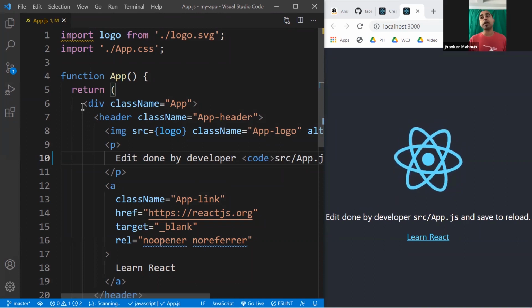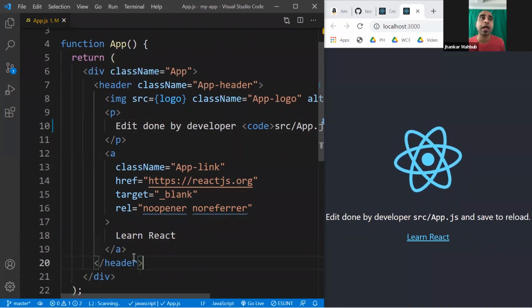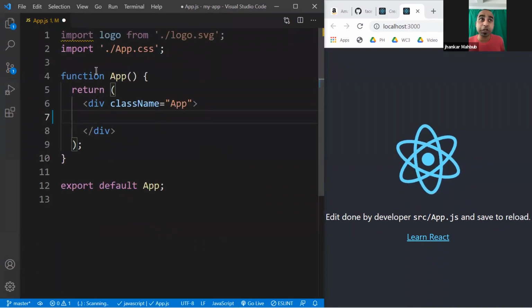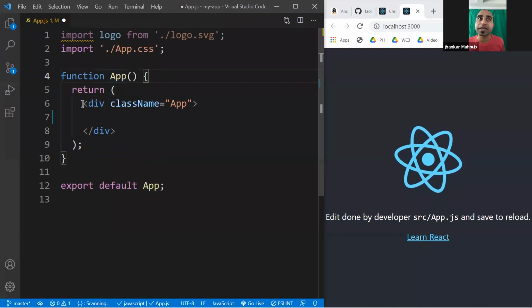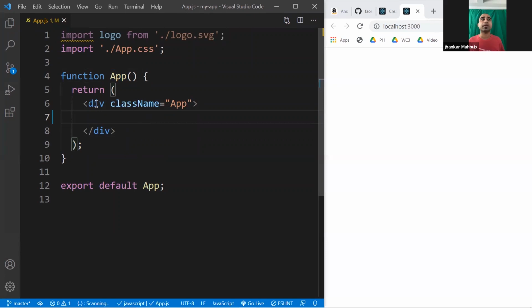JSX is nothing but you are writing HTML inside your JavaScript file, and there are a lot of good reasons for doing it. So let's take out pretty much everything they have inside the main div, and then look at what this function is. This function is nothing but a function that returns, inside the parenthesis, some kind of HTML. And if you save this guy, it has nothing. That's why your website has nothing. If you add an h1 tag, this is my website, save it, and this comes here.